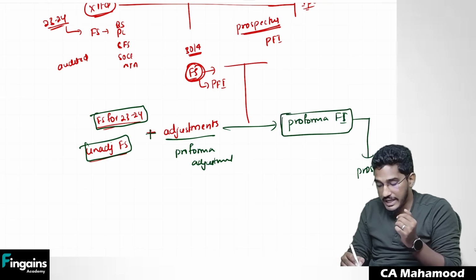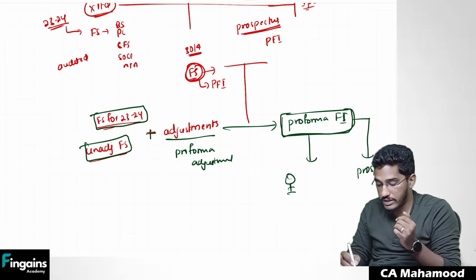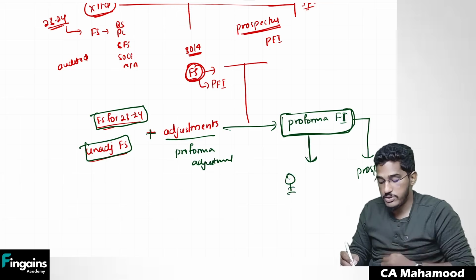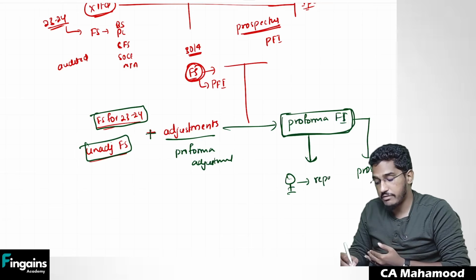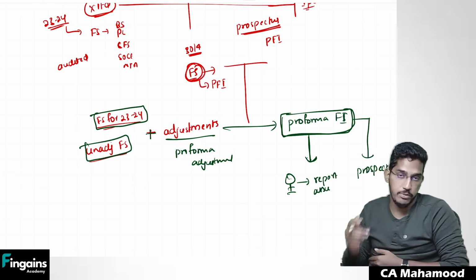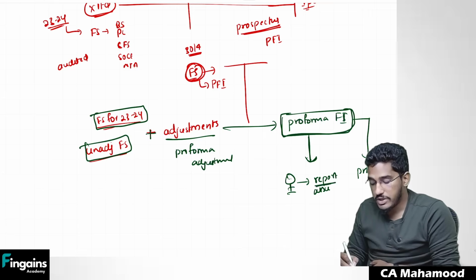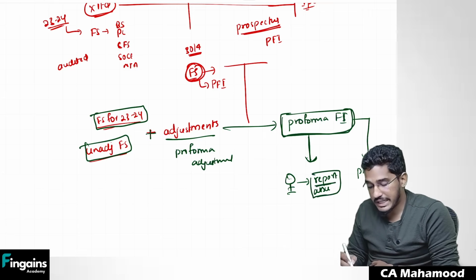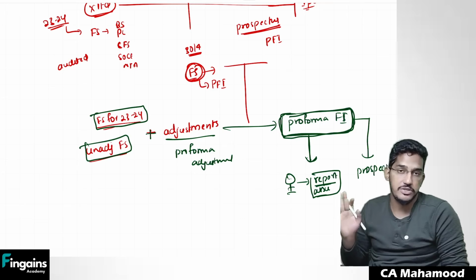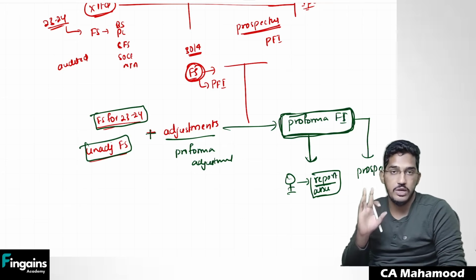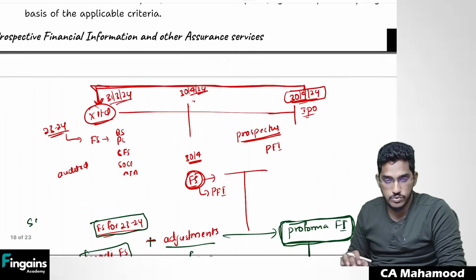But this client has brought this pro forma financial information to you. You are a practicing chartered accountant. Client has brought this pro forma financial information before you, and they want you to verify it and give a report giving your assurance on that pro forma financial information. So if the client is coming to you and asking you to do that engagement, how will you perform that engagement of verification of pro forma financial information? That is what you are supposed to learn here in the standard SAE 3420.